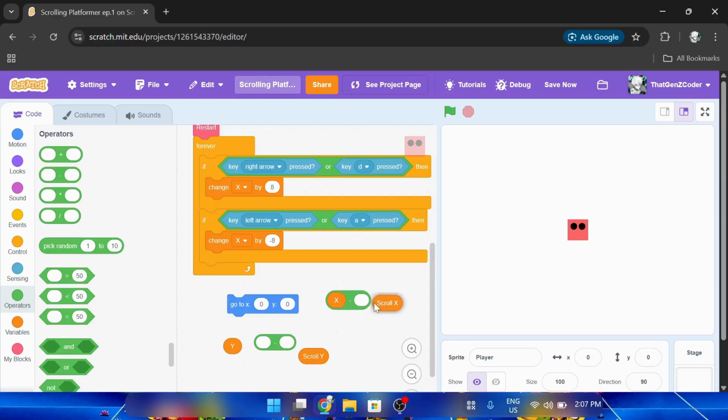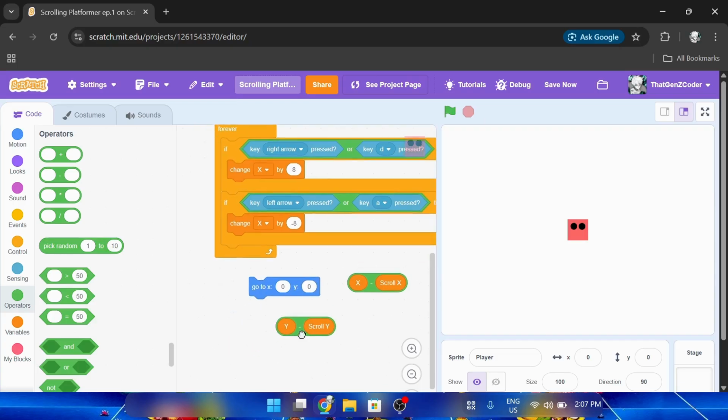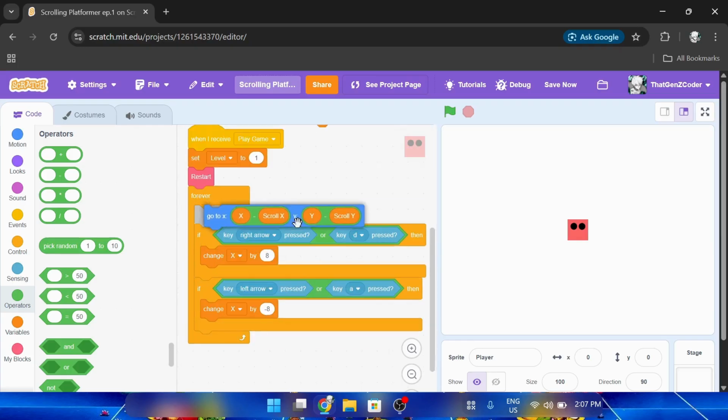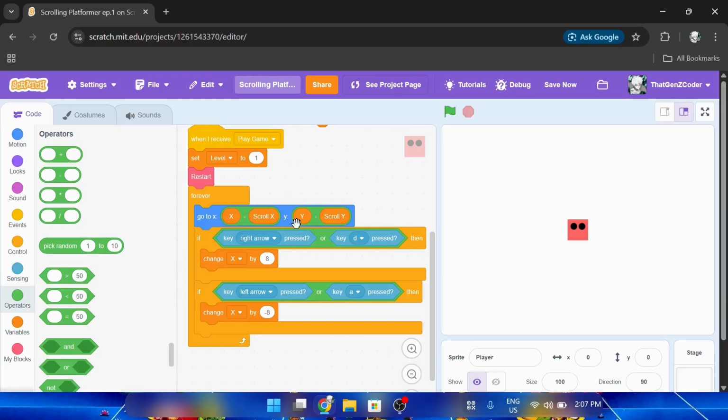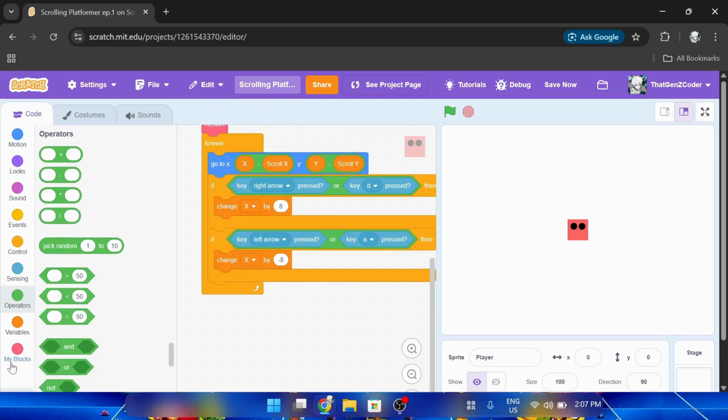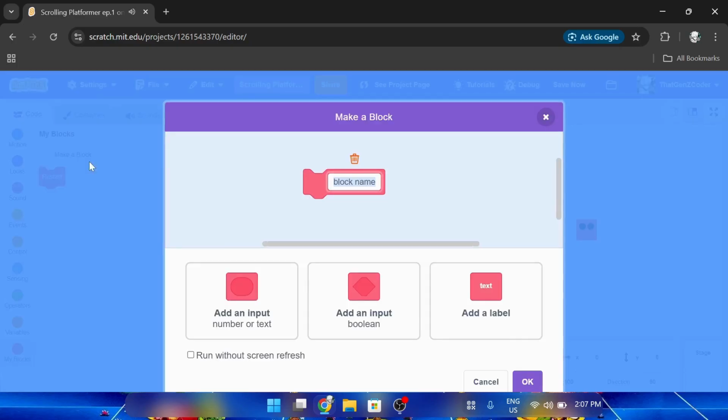X minus scroll X and Y minus scroll Y, and put them in the correct order. X is for the X, and Y is for this one. And we gotta put it up here. And now, since we did all of this, let's actually put this in a my block named update without screen refresh. I know, right?